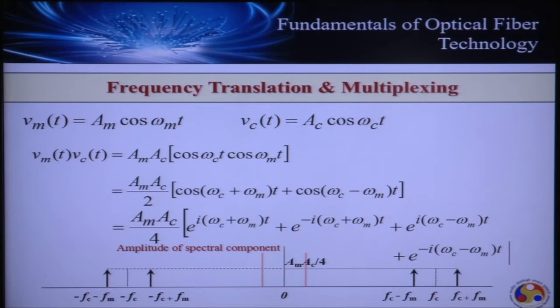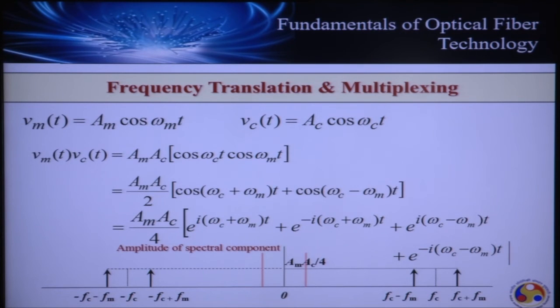Okay? So with this understanding, as I said, that is a very simple hypothetical example where the information which has to be transported is represented by a single sinusoid, because I told you that a signal in general which has to be transported, if it is periodic, can be expressed as a linear combination of a number of sinusoids at well-defined frequencies.